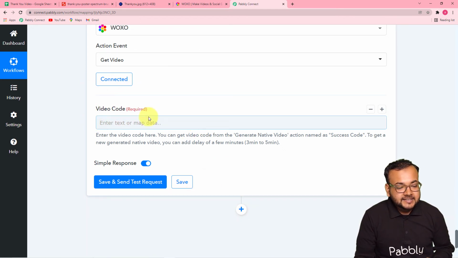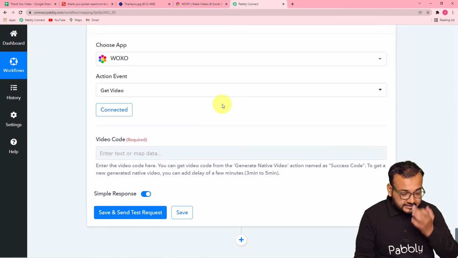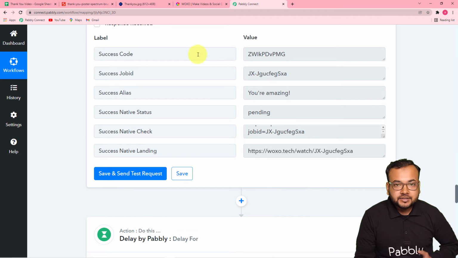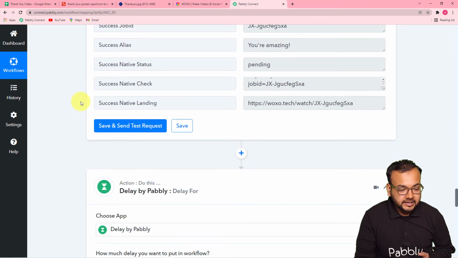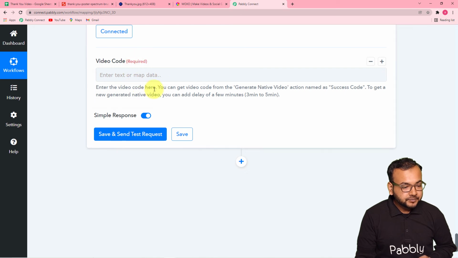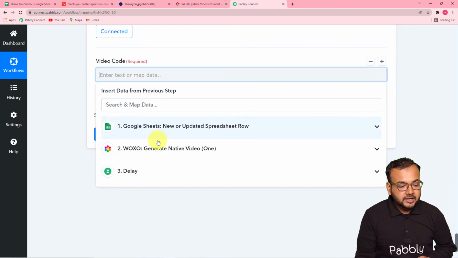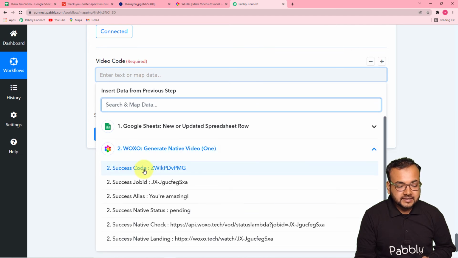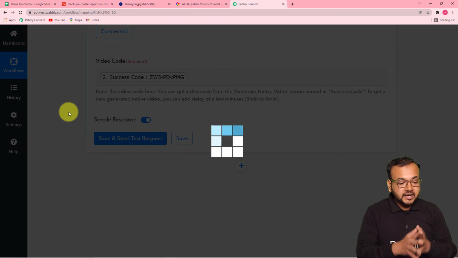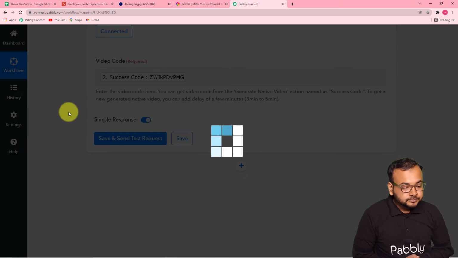Here it is asking for the video code. In the step before this delay module, where we captured the response from Voxo, it gave us this success code. This is the code it is asking for here in the video code field. So I'm just going to map it. I'm going to click on it, and here it will show me this Voxo option. Click on Voxo and map the success code here like this. Then click on save and send test request, and let's see how the response will appear.